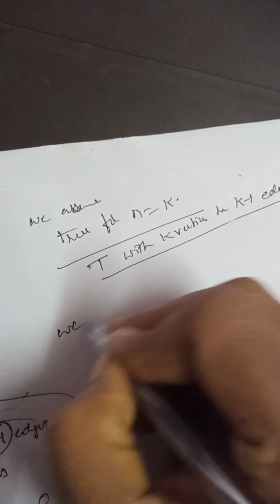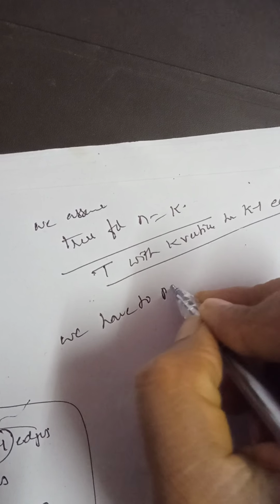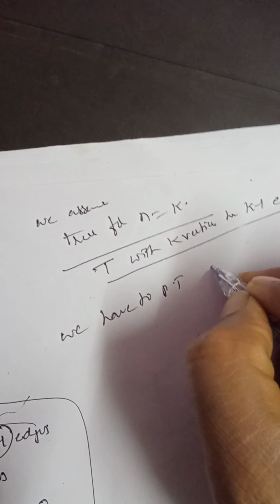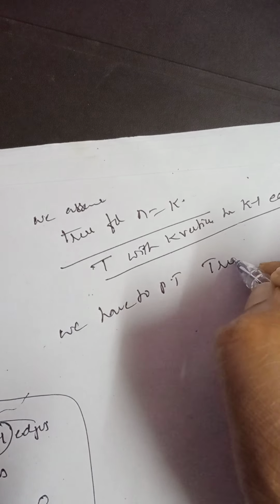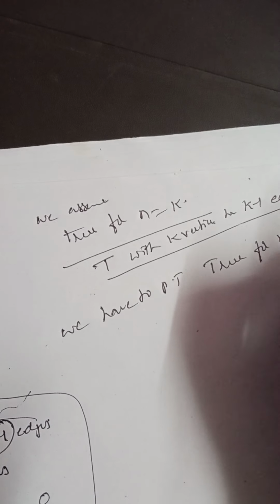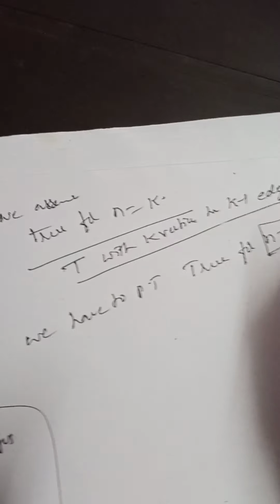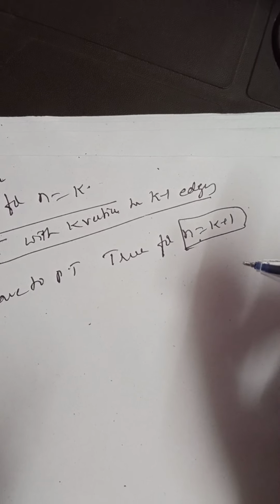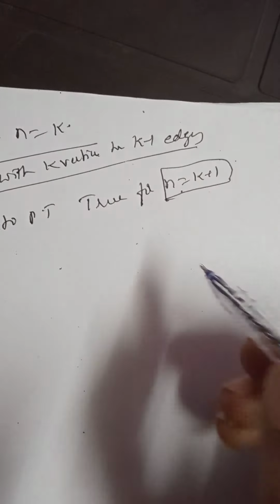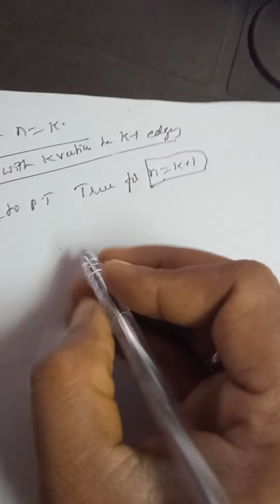Now, what we have to prove? We have to prove that the given statement is true for n is equal to k plus 1. The given statement is true for n is equal to k plus 1. Right? Now, see.